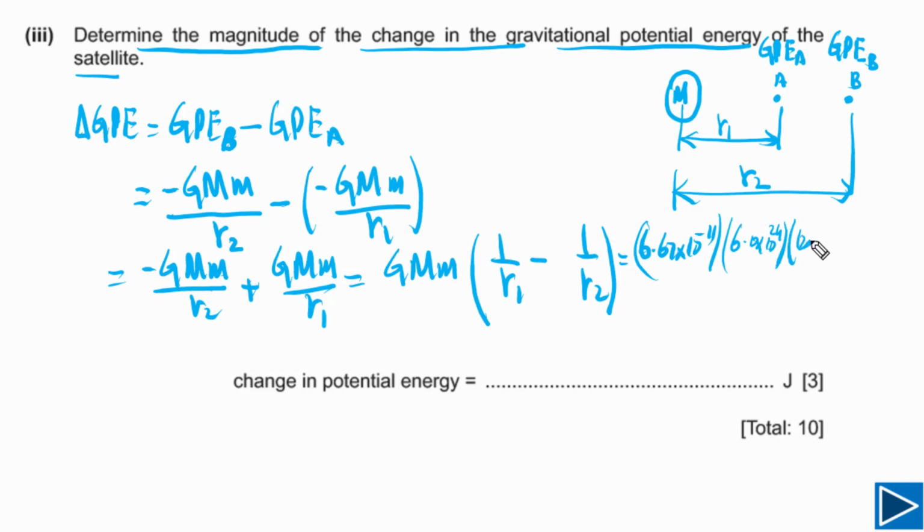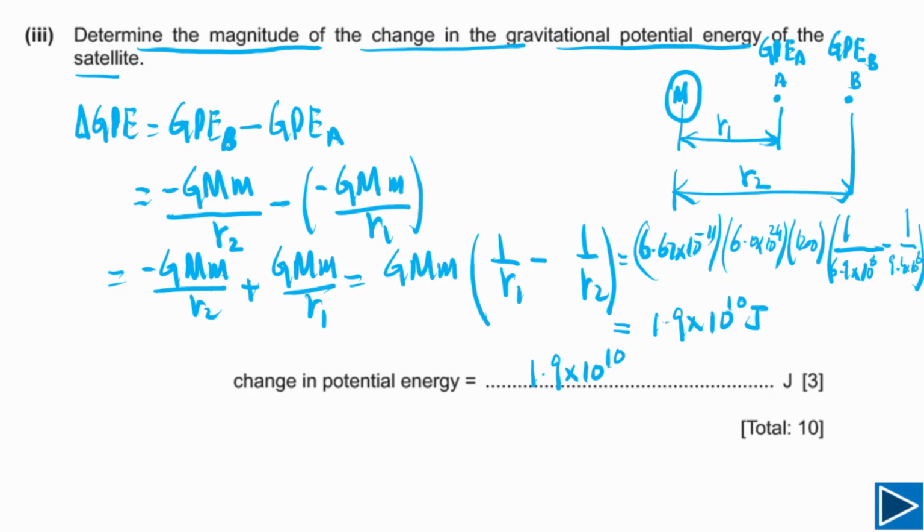Mass of the satellite is 1200 kg, and the radius of the orbit at point A, R1, is 6.9 times 10 to 6. At point B, we have calculated that to be 9.4 times 10 to 6. Now we simply calculate. Our final answer will be 1.9 times 10 to 10 joules. That is the change in gravitational potential energy of the satellite when it moved from point A to point B.